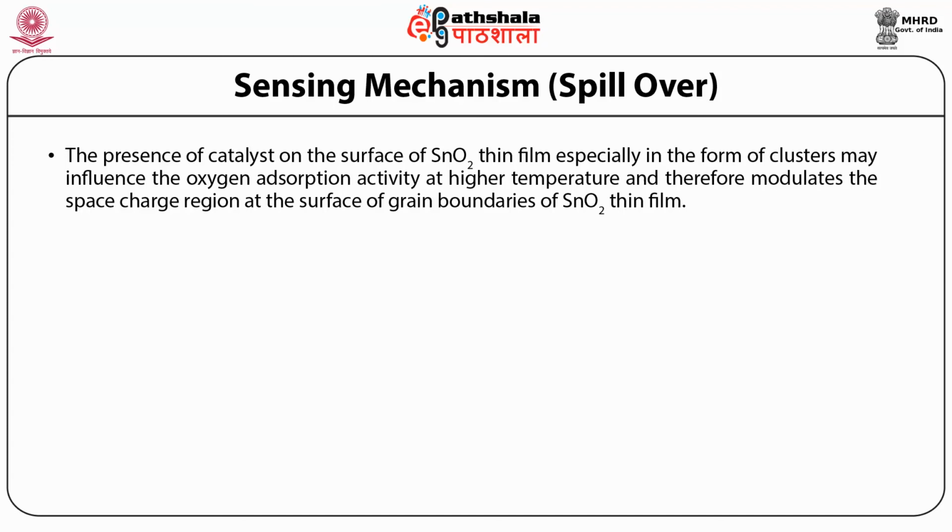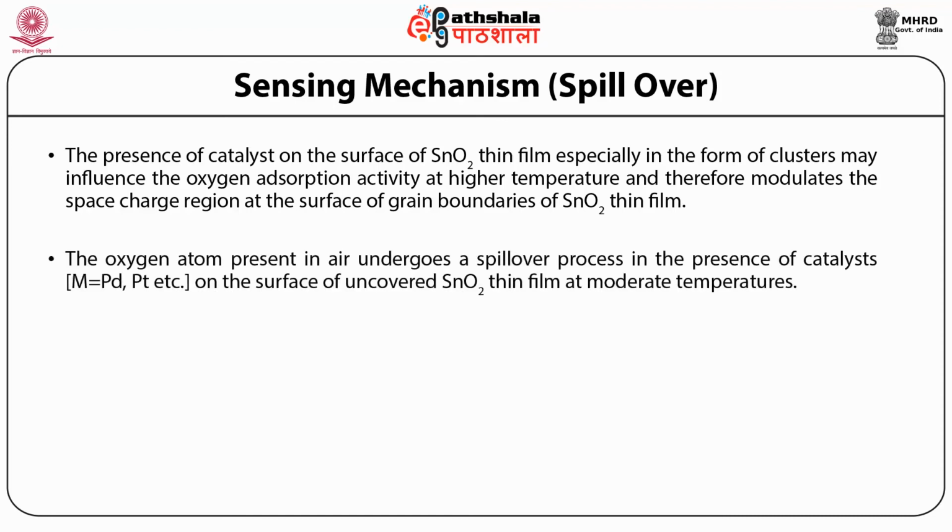Now this sensor structure is given the exposure of the gas that needs to be sensed. So now we are going to discuss the sensing mechanism of the target gas over this sensor structure having the catalyst.